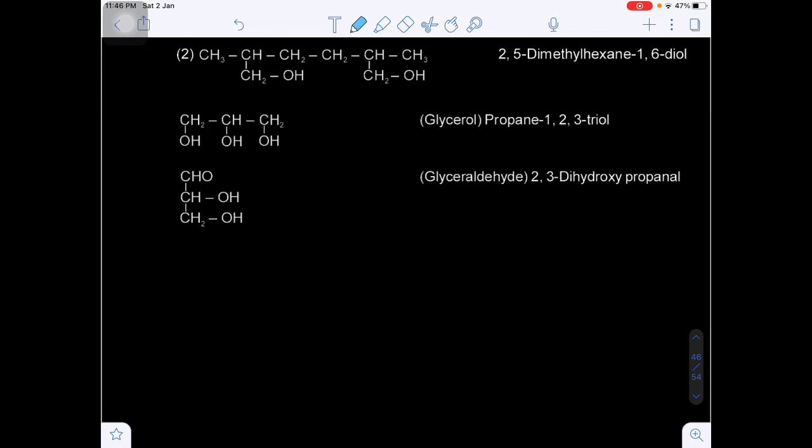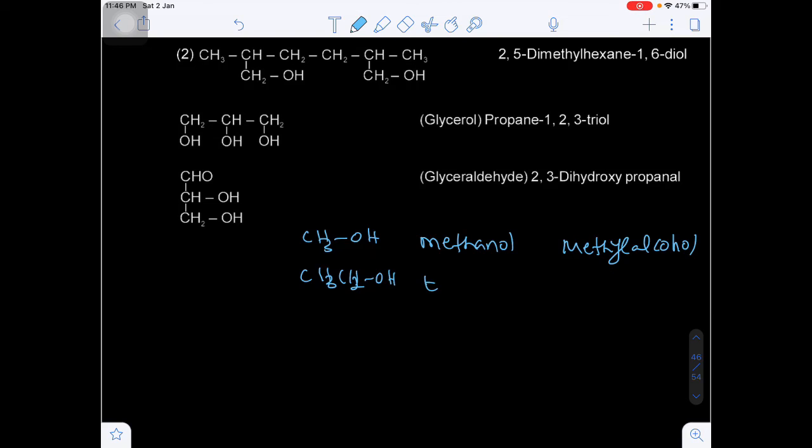Okay, so we have different types of alcohols. Let's suppose CH3OH. This is known as methanol, the common name being methyl alcohol. And the 2 carbon alcohol is known as ethanol, or ethyl alcohol.